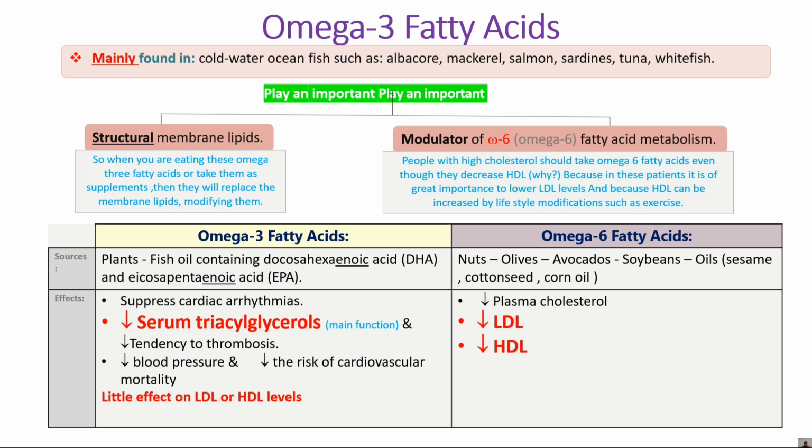Now there is a certain difference between omega 3 fatty acid and the omega 6 fatty acids. Now the sources of omega 3 fatty acid are nothing but the DHA, docosahexaenoic acid, okay, and EPA, that is the eicosapentaenoic acid, which is in the fish, में ये पाया जाता है DHA as well as the EPA. Okay, and whatever the effect of the omega 3 fatty acid, it suppresses the cardiac arrhythmias.